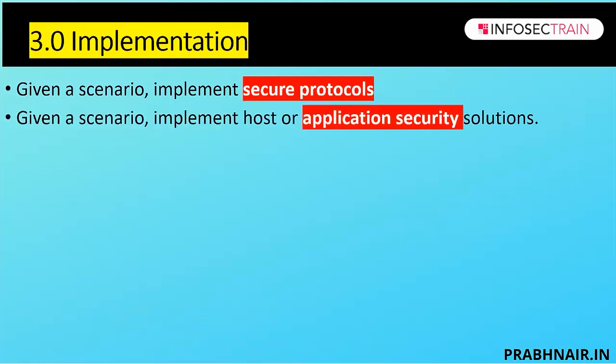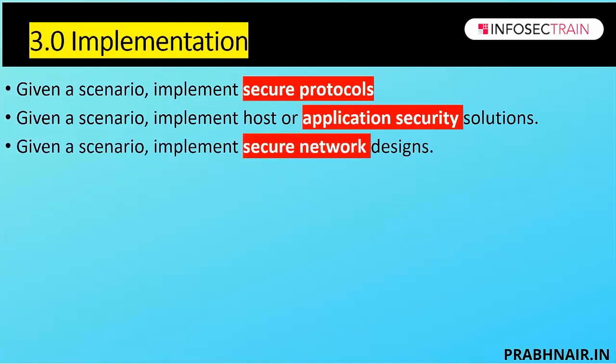Then they're talking about the application security solution. It means they're talking about how to protect application security, how to maintain it. In this section, they talk about endpoint protection, boot integrity, security in the database like tokenization, salting, and hashing. They also focus on FDE, full disk encryption, and the TPM. And the best thing is in application security, they talk about the whitelist and blacklist, which is an important topic in the Security Plus exam. Along with that, they also talk about secure cookies, HTTP headers. All those things are part of our application security control.